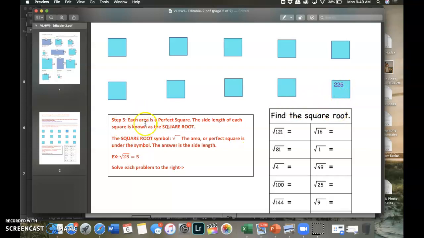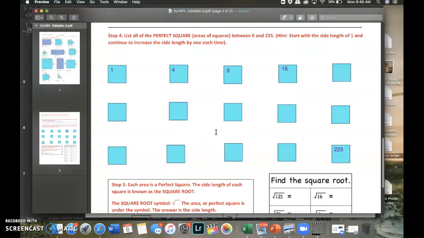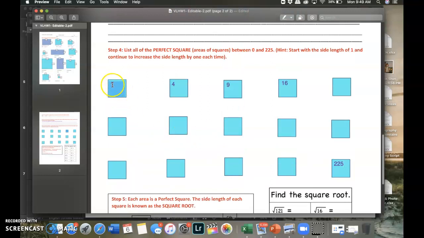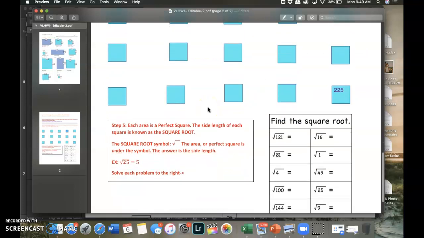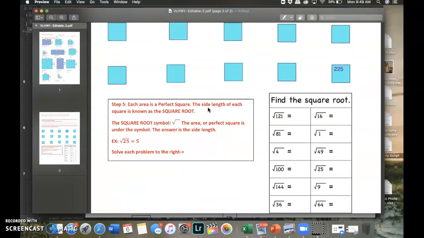So if you look over here, it says each area is a perfect square. The side length of each square is known as the square root. So for example, the square root of 1 would have been 1. The square root of 4, well, what was the side length here? It was 2. The square root of 4 is 2. The square root of 9 is 3. The square root of 16 is 4. So it's asking you literally for the side length given the area.